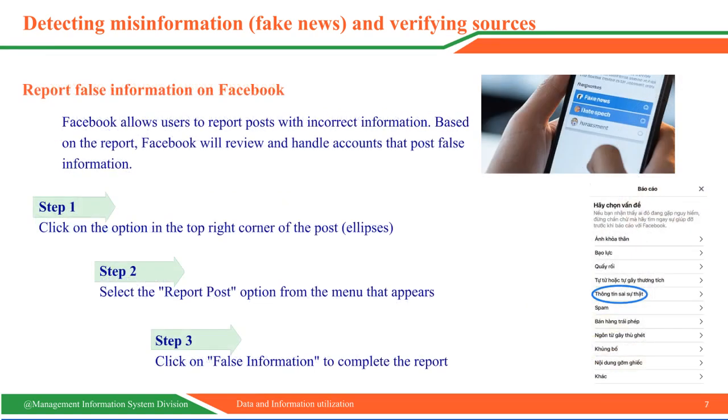Facebook has a mechanism for reporting fake news. You can do it by following these steps. Click the 3 dots on the post. Select Report Post. Choose False Information. The system will receive and process your report to help limit the spread of fake news.